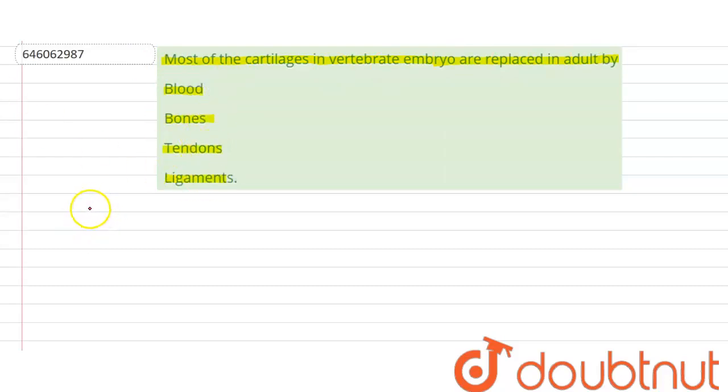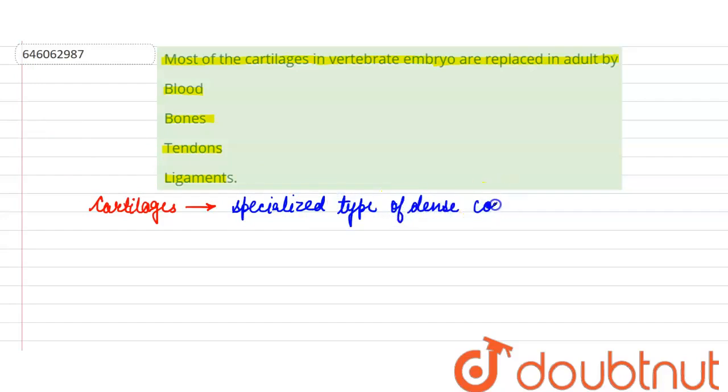So here we are talking about cartilages, which are a specialized type of dense connective tissue, which is generally found in the vertebrate embryo. So what happens is that the greater part of the skeleton of an embryo consists of cartilage, which is later on replaced by bones during development.